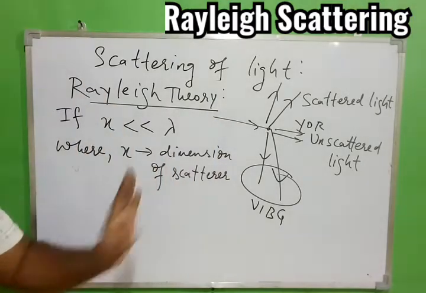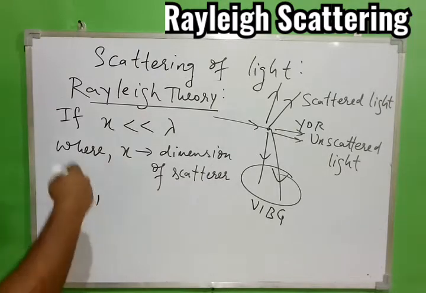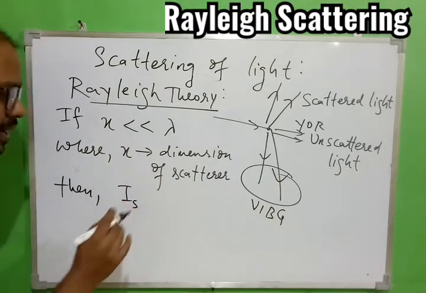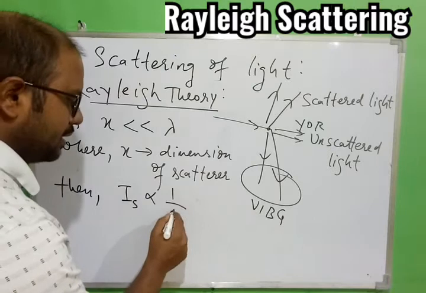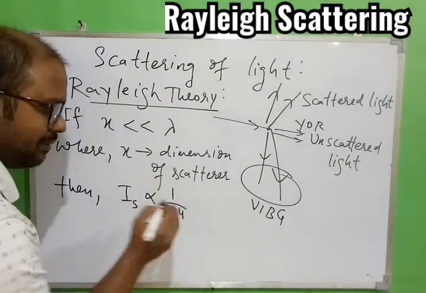So if this is very small, then out of the different colors which are scattered, the color which will have maximum intensity will depend on the wavelength, that is, it is reciprocal of the 4th power of wavelength.